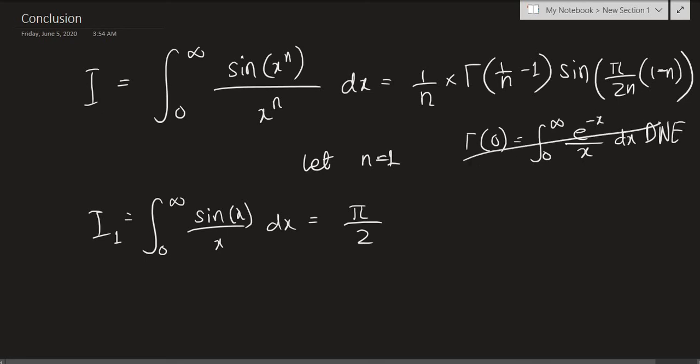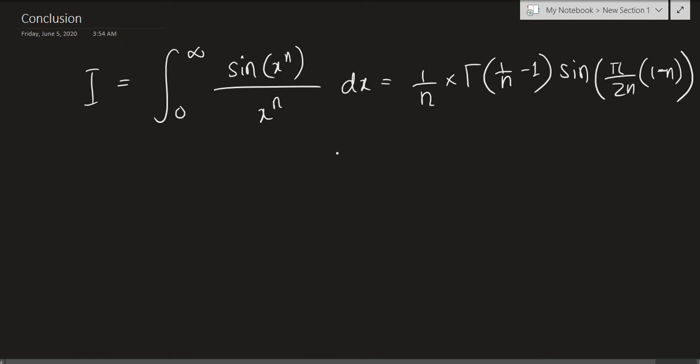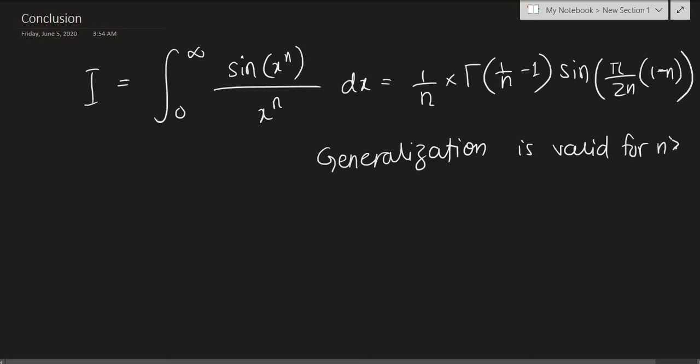So we have a dead end when we put n equals 1, right? So basically it doesn't work for n equals 1. So this generalization is valid for n greater than 1. But still, if you want to include the case of n equals 1, then you can probably write this as some sort of piecewise generalized integral.